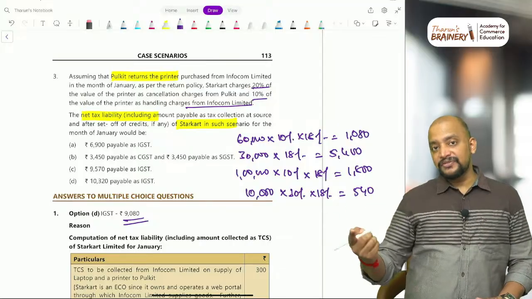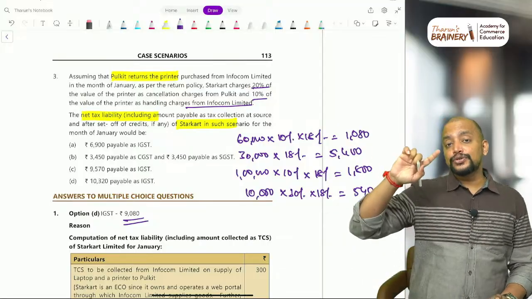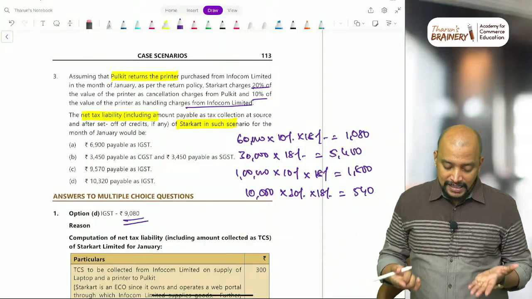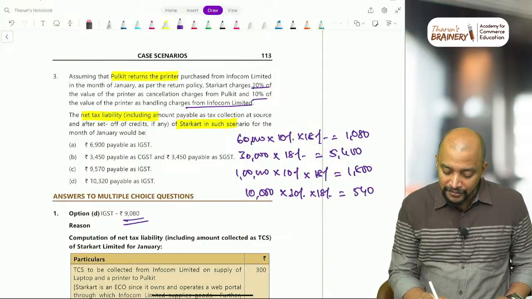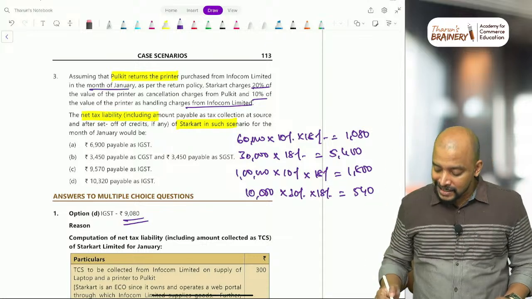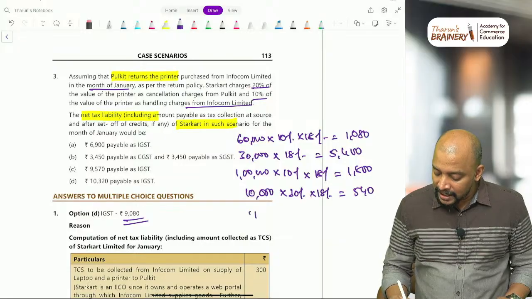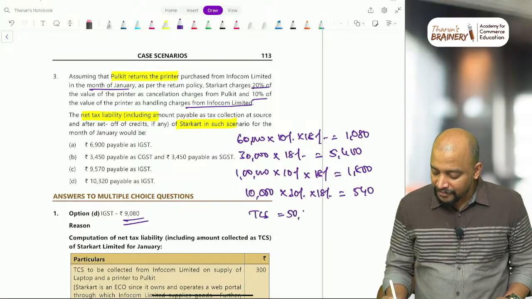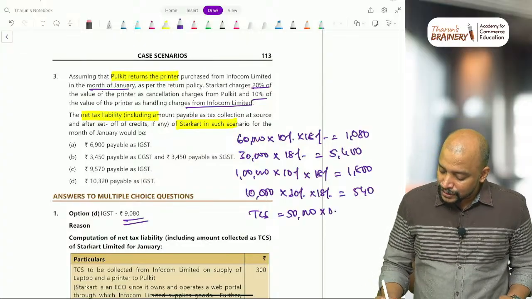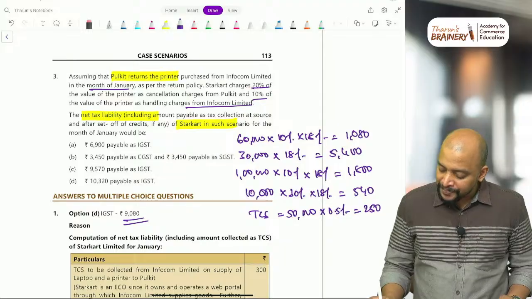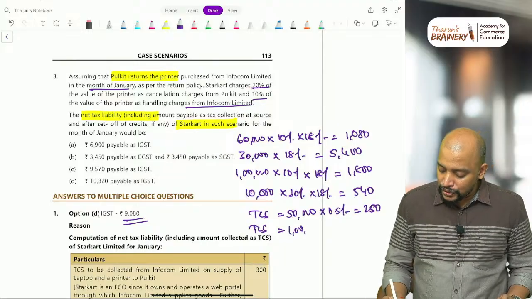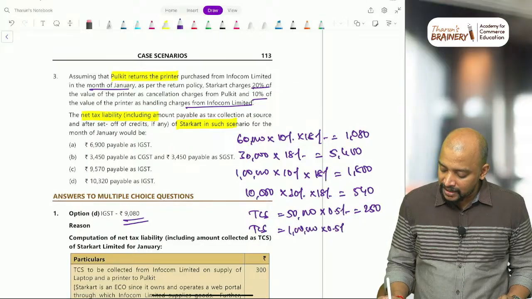Now TCS, if you see, in the first case, the 10,000 rupees is returned in the same month, in the month of January itself. So while computing TCS, it will be only for 50,000, because while computing TCS we need to reduce the sales returns. So TCS will be 250, and the other TCS will be normal: 1 lakh into 0.5%, that will be 500.